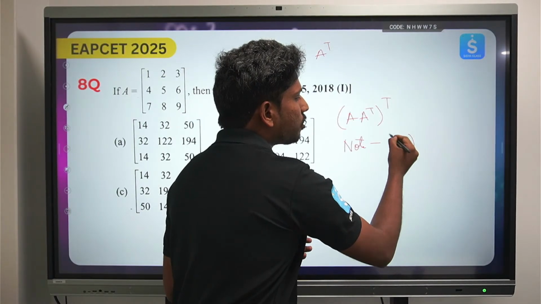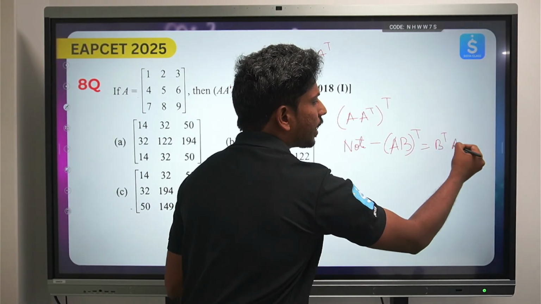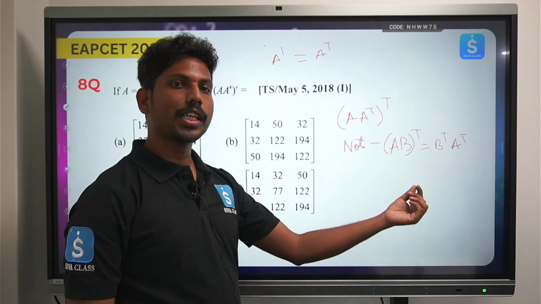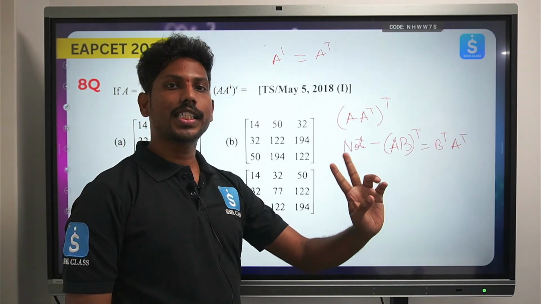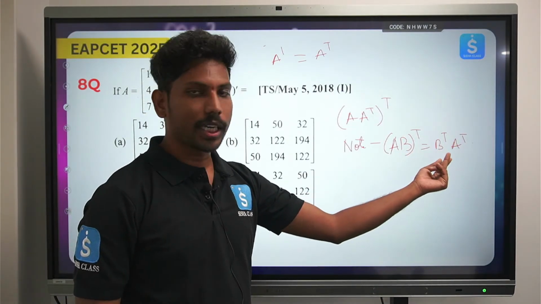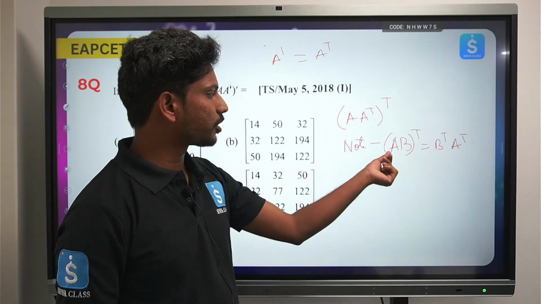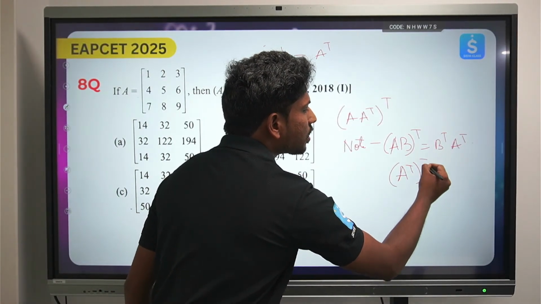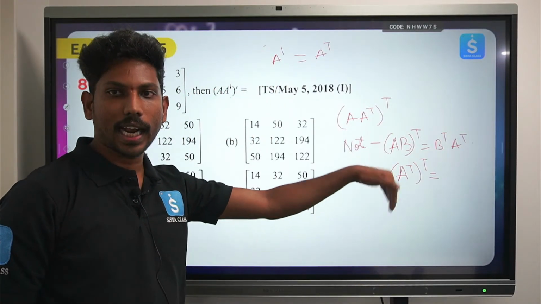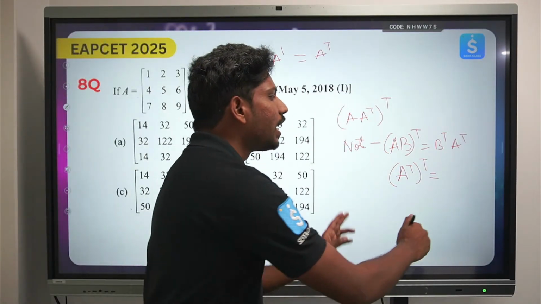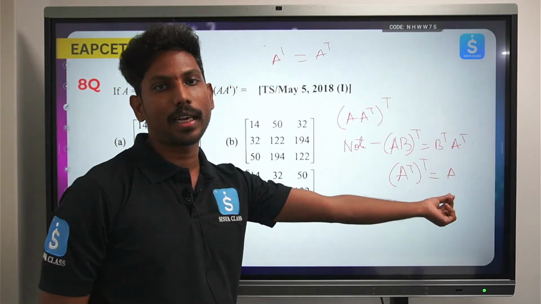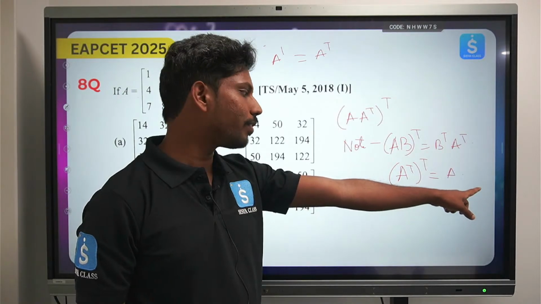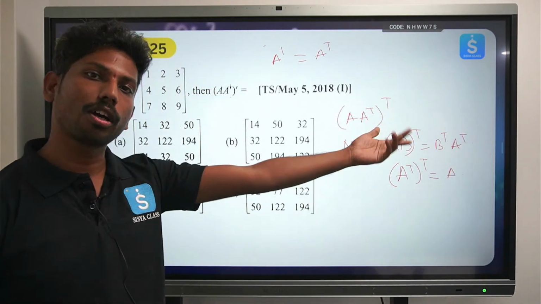AB whole transpose is nothing but B transpose into A transpose. Okay, whenever you are taking the transpose of two matrices, it will be the multiplication of the two transposed matrices, just reversing the way that it has been multiplied. Okay, so that will be B transpose into A transpose. So AB transpose is nothing but B transpose into A transpose. And one more note point over here only, A transpose whole transpose. Ante oka matrix oka transpose మళ్ళీ ట్రాన్స్పోజ్ చేస్తే ఇట్ విల్ బి అగైన్ రీట్రేసింగ్ బ్యాక్ టు ఇట్స్ ఒరిజినల్ మ్యాట్రిక్స్, దట్ ఈస్ ఏ. ఓకే, సో మ్యాట్రిక్స్ని ట్రాన్స్పోజ్ చేసి మళ్ళీ ట్రాన్స్పోజ్ చేస్తే మళ్ళీ విల్ బి గెటింగ్ ఇట్ టు ద ఒరిజినల్ ఫార్మ్, రోస్ టు కాలమ్స్, అగైన్ కాలమ్స్ టు రోస్.